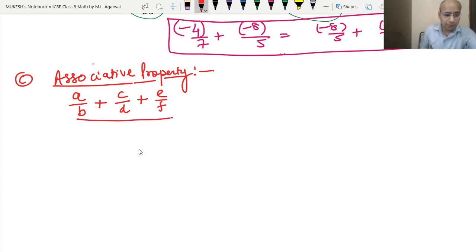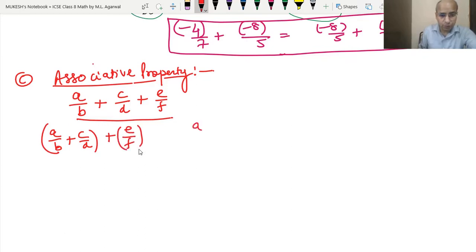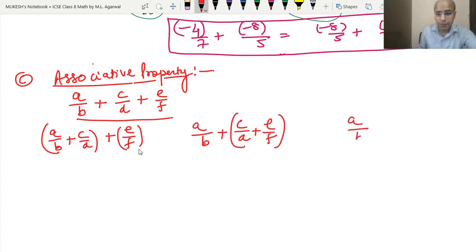So let's say we add A upon B plus C upon D first, then the result is added with the E upon F. Second way, we add first C upon D plus E upon F, and then the result of this addition is added to the A upon B. There is one more way, that A upon B plus E upon F is added first, then the result is added to the C upon D. So by whatever way we are adding, we will get the same result. All the results will be equal. So this is called the associative property.